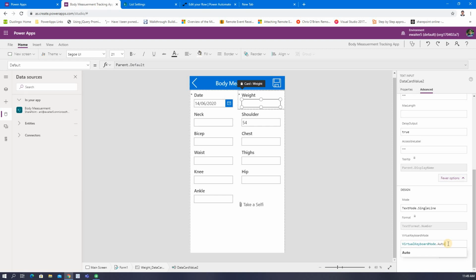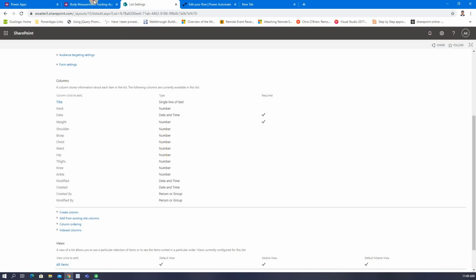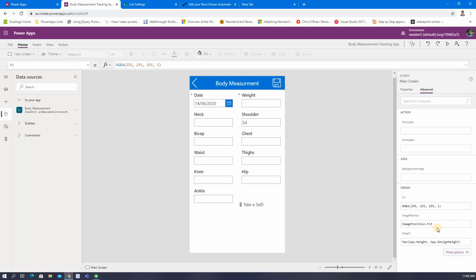If you put number, then it will always come as a number. As I said, in this data source I have placed everything as number, so it automatically takes the number.